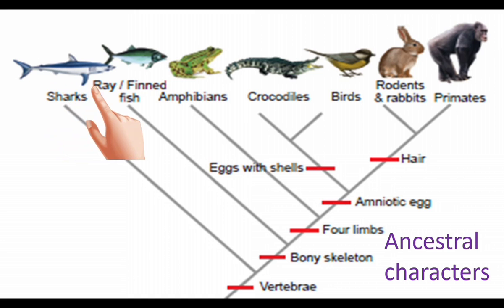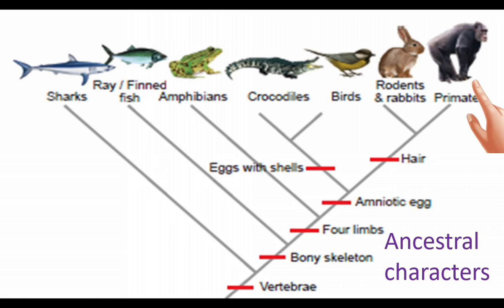Fishes, amphibians, reptiles, birds and mammals evolve from a common ancestor, so they have the common character. The common character is called the ancestral character.